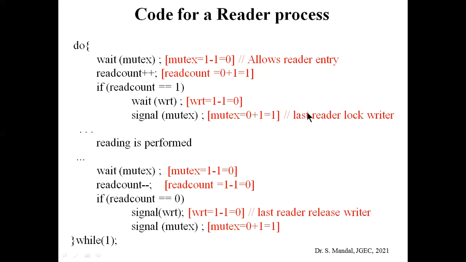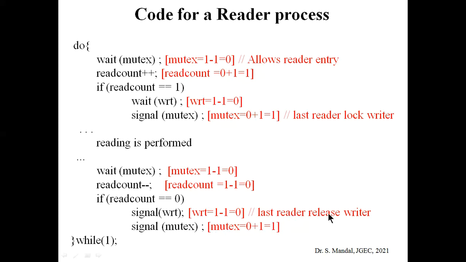So here the first reader locks the writer. When the lock operation is performed, read count is 1, the value of wrt is 0, the value of mutex is 1, so the reader locks the writer operation, then reading is performed. Now after that, when the read count is 0, wrt becomes 0 and mutex becomes 1. For this 0 0 1 condition, what will happen?